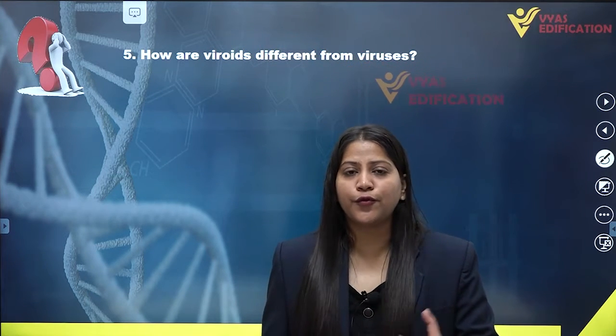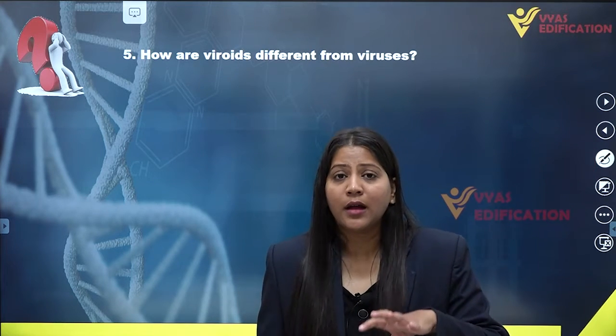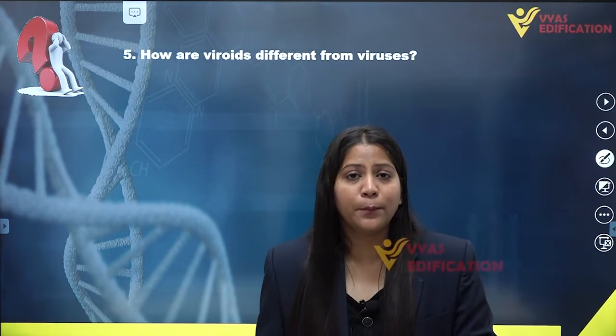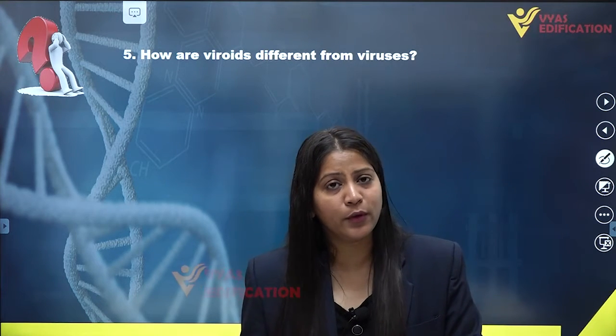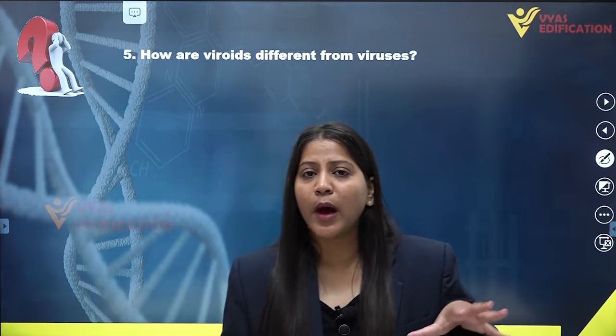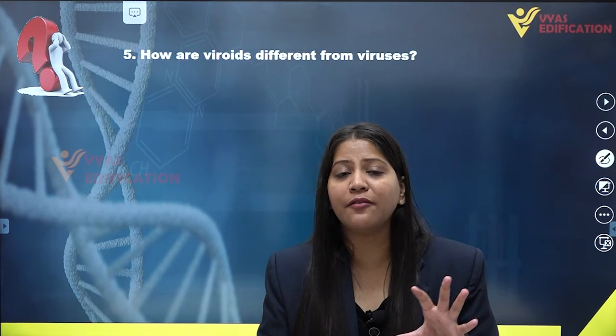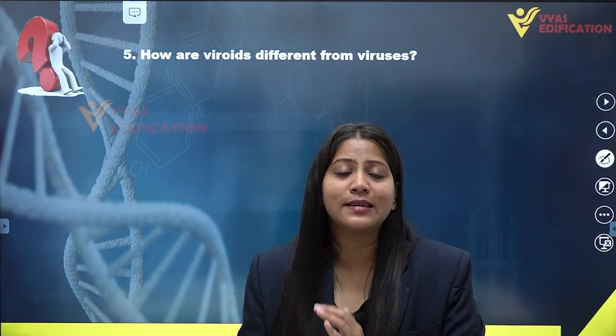In a normal living organism, we know that RNA codes for protein, but in case of viroids, RNA doesn't code for protein, whereas in case of viruses, RNA codes for protein. Viruses have numerous DNA, whereas viroids have only a single circular DNA.